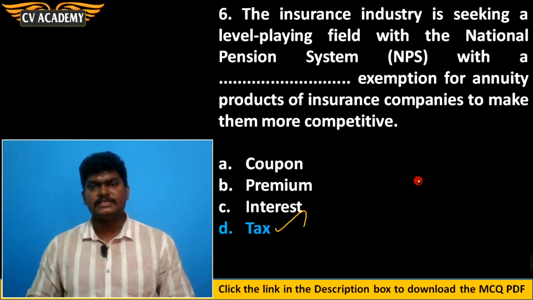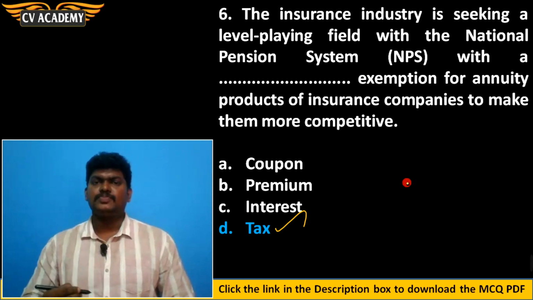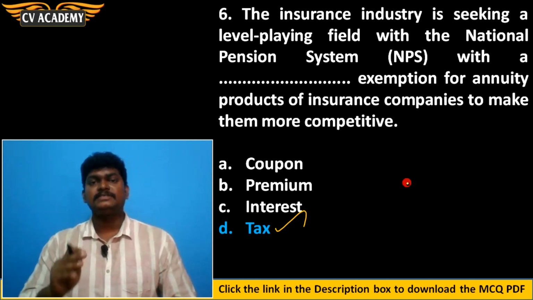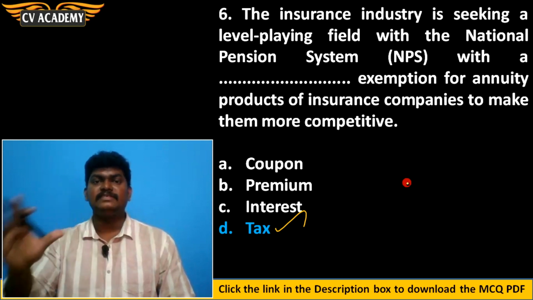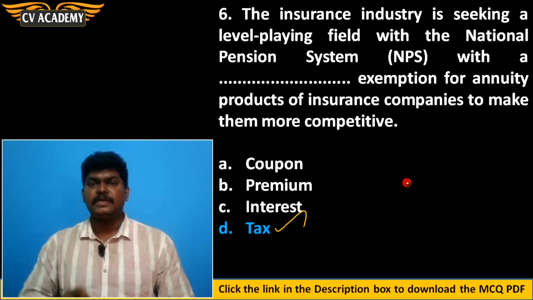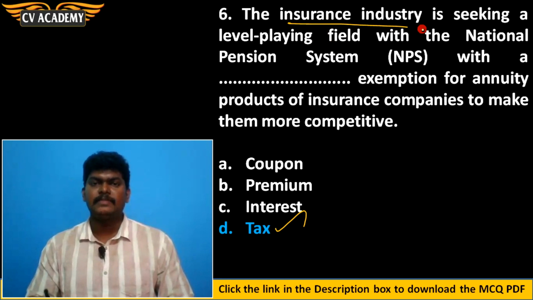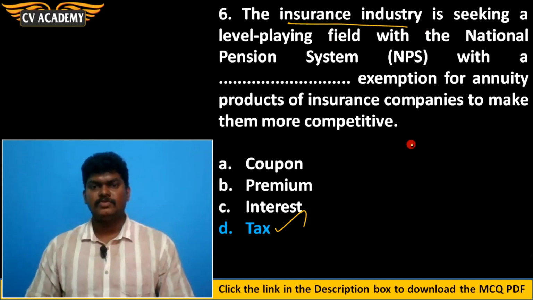I have told the answer. Option D is the correct answer. Similar to that, give a tax exemption limit for our insurance products, our pension products too, because that will help to deepen the insurance penetration in each and every sector in India, for each and every person in India. That's why insurance companies are asking the government. But let us see what the finance minister announces in the upcoming budget. So option D is the correct answer.